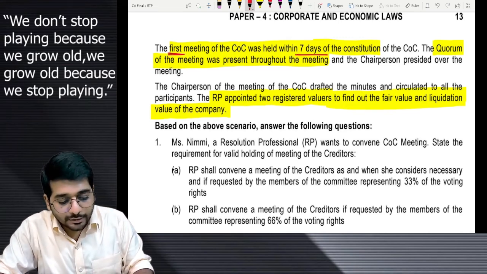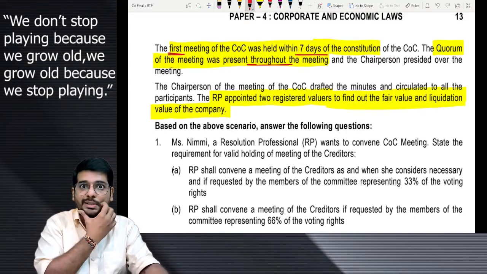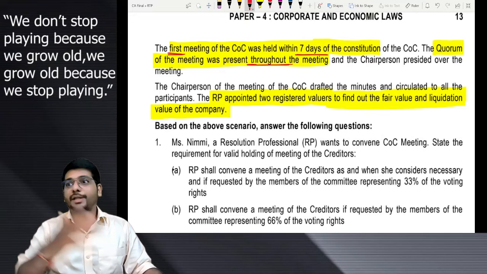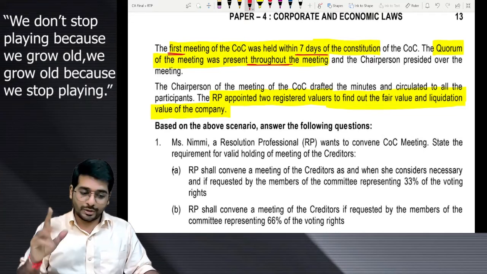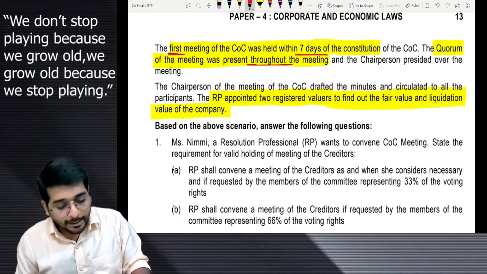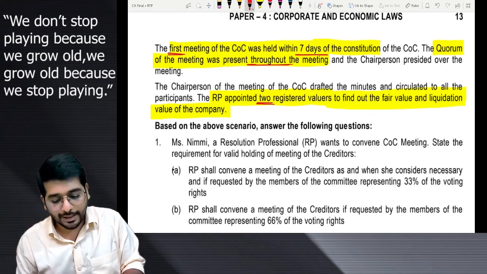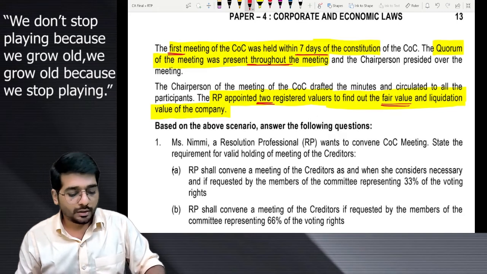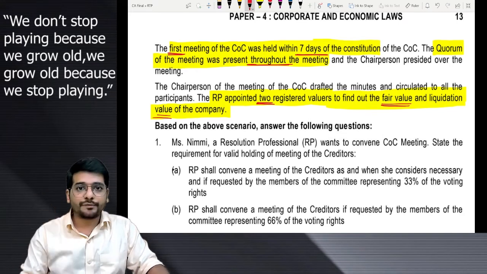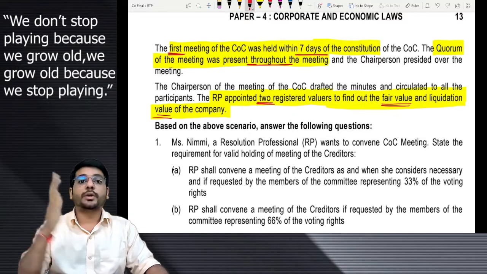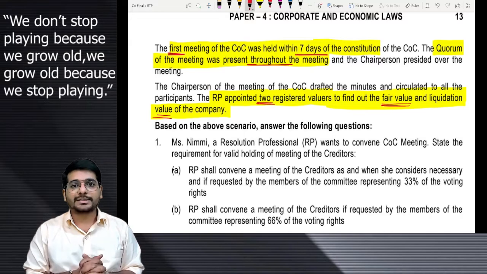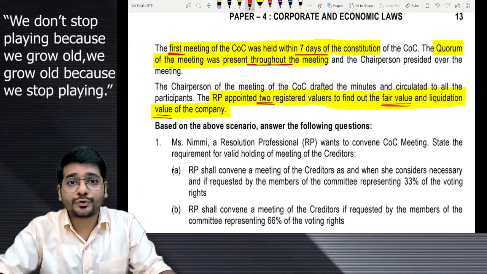Quorum was present throughout the meeting. Of course, that should be there. It is not that I check the quorum in the beginning of the meeting and then in the rest of the meeting nobody is present, it is okay. No. Quorum has to be present throughout the meeting. So good, that is also a compliance done. RP also appointed 2 registered valuers to find out the fair value and liquidation value of the company. So RP is saying calculate the fair value of the assets, and in case we have to liquidate, what will be the maximum value we can recover with the help of all these assets. So RP, Miss Nimi, is doing her job well.